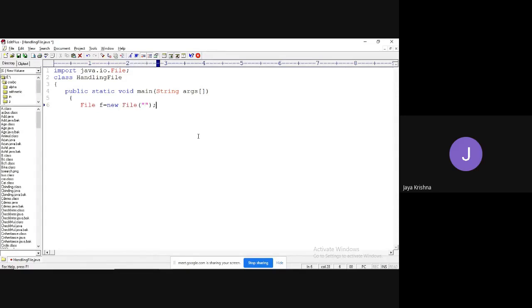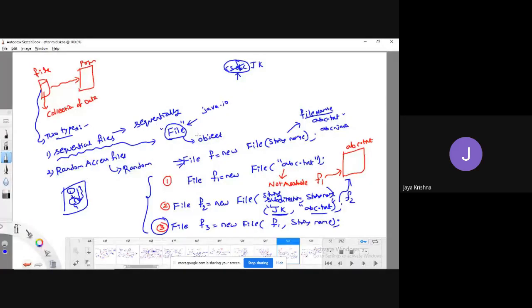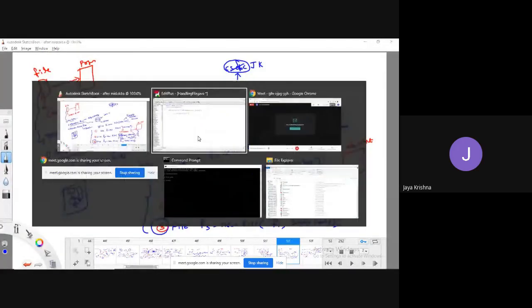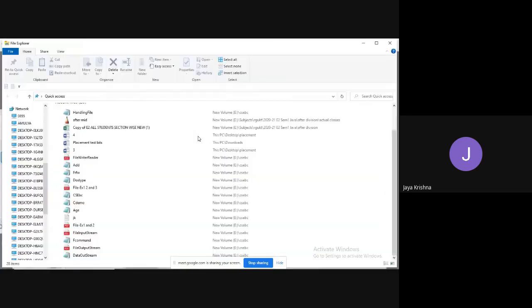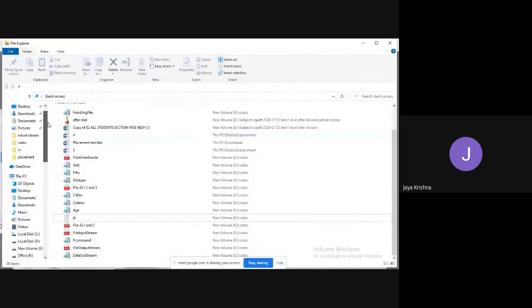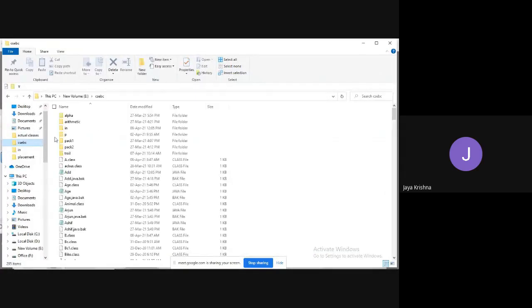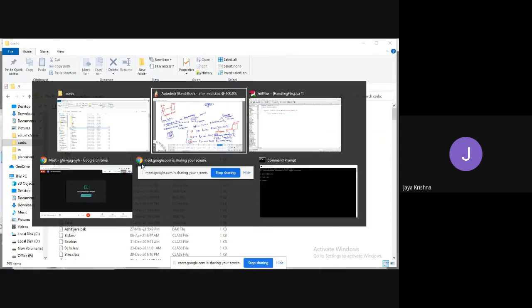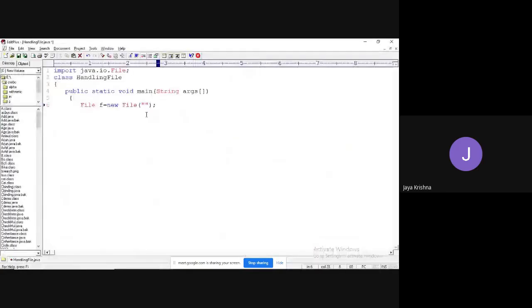I need to pass, see, observe. I am explaining the first syntax: abc.txt. Let's observe first whether abc.txt is available or not. Just check in CSCBC first. Is abc.txt there? No, there is no abc.txt. I'm trying to give abc.txt.